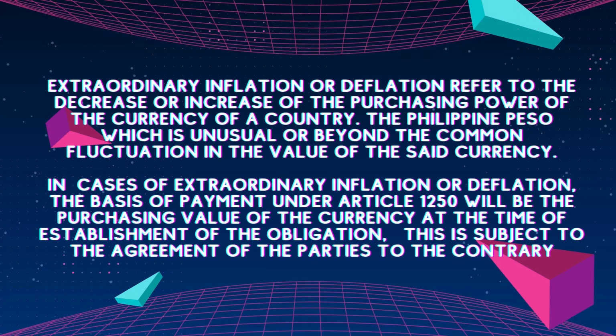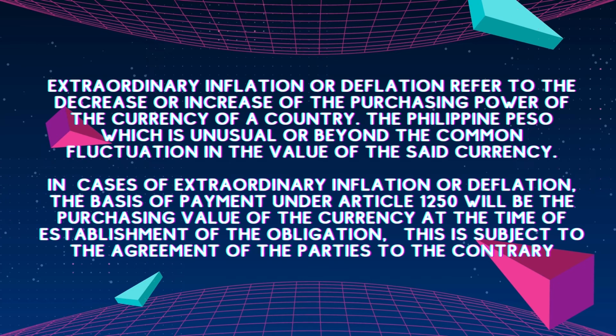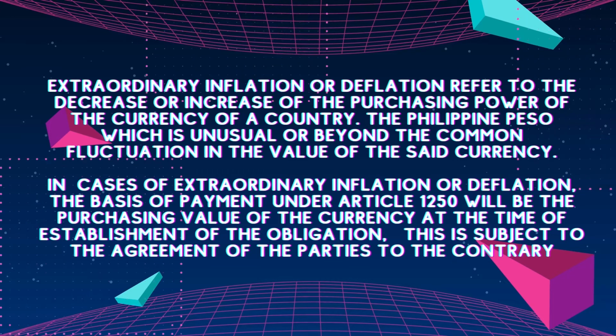In cases of extraordinary inflation or deflation, the basis of payment under Article 1250 will be the purchasing value of the currency at the time of the establishment of the obligation. This is, however, subject to the agreement of the parties to the contrary.